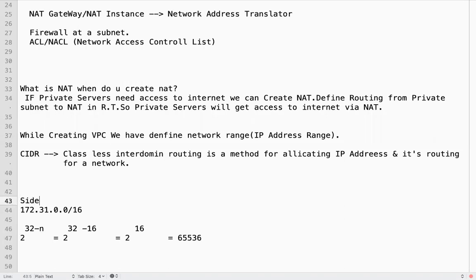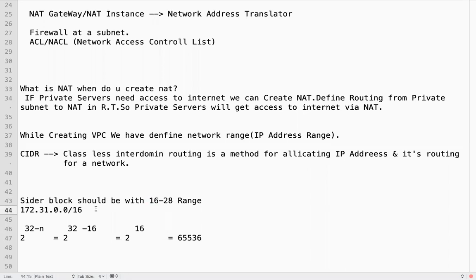The CIDR block should be within the 16 to 28 range. Basically, this is IPv4, 32-bit IP. But the CIDR block should be within the 16 to 28 range.